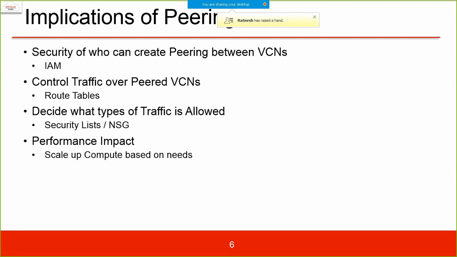Yes, Ratnesh. For VCN connectivity between regions, we are using local peering, and remote peering across regions? Remote peering is across different regions, and local peering is for the same region. I have a doubt actually, not a question.